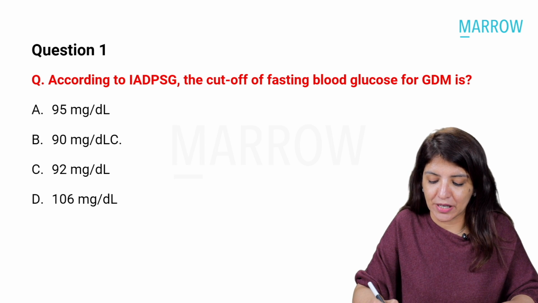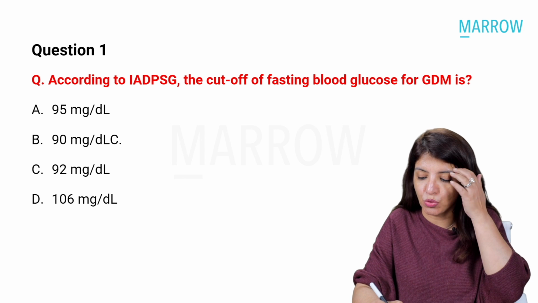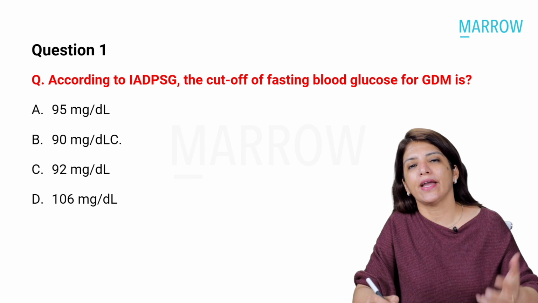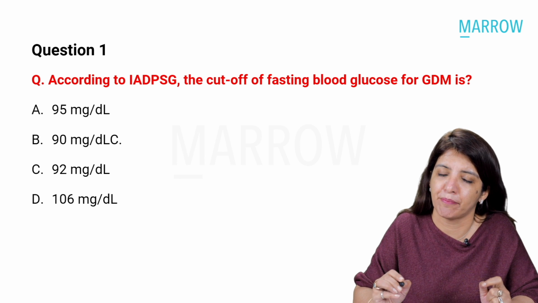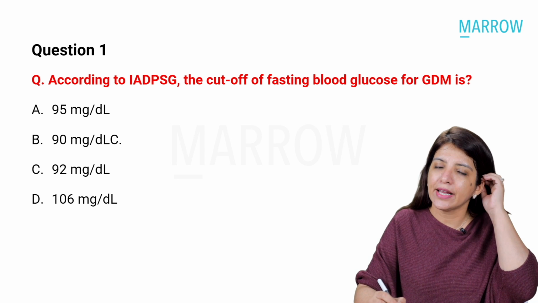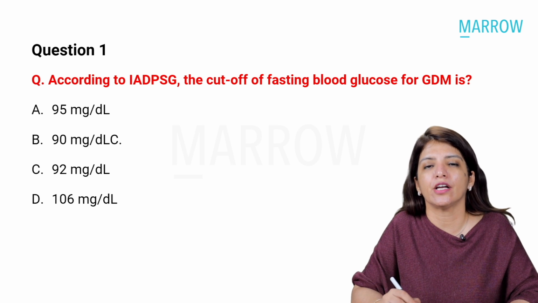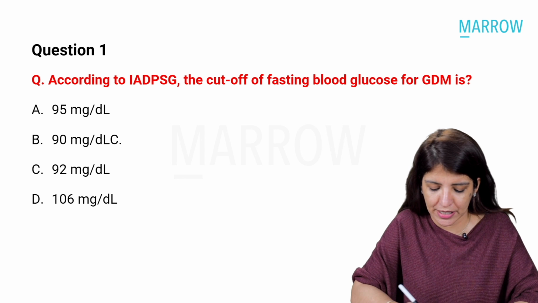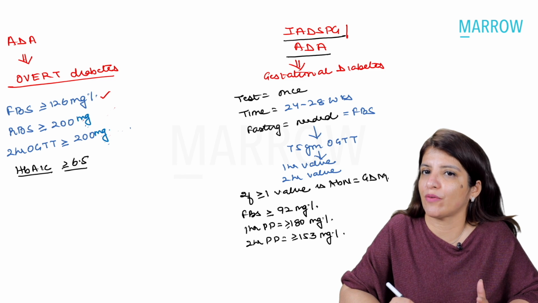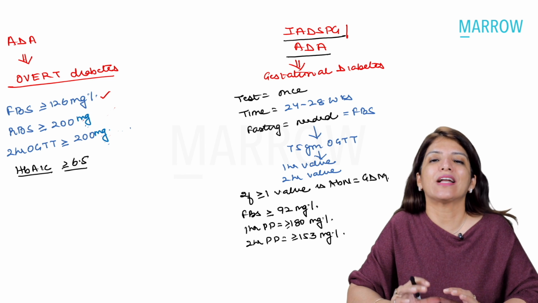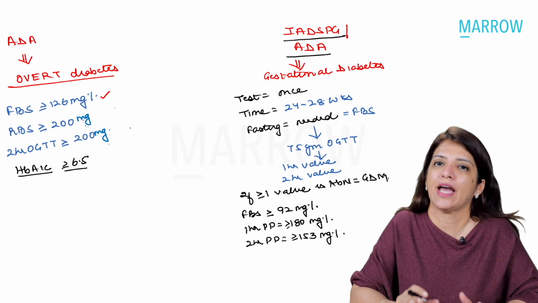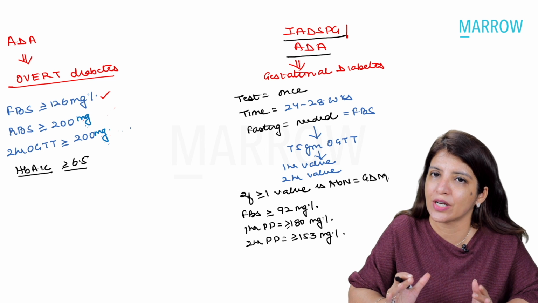According to IADPSG, the cutoff of fasting blood glucose for GDM is. Now, IADPSG is International Association of Diabetes Pregnancy Study Group, and IADPSG has a criteria for diagnosing gestational diabetes. One very important thing which you have to remember is that the criteria which IADPSG has given has been adopted by ADA as well, American Diabetes Association as well.